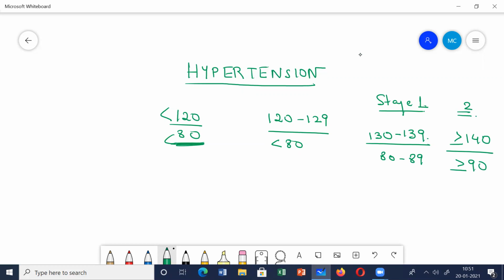Then let us come to the different classification. Before coming to the classification, there are some terms associated with hypertension. That is white coat hypertension.